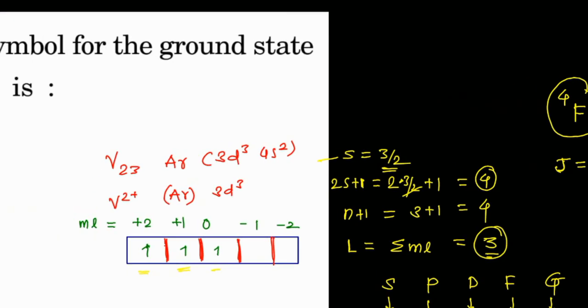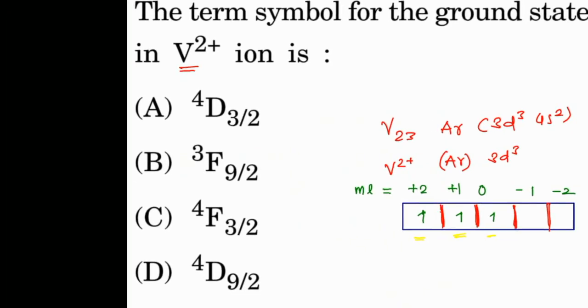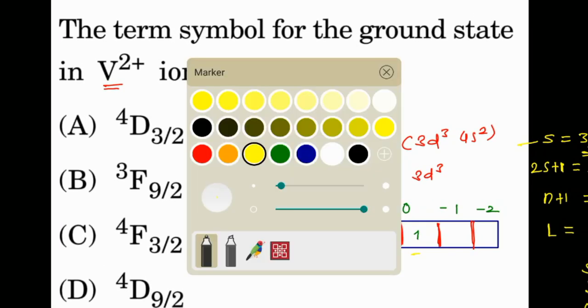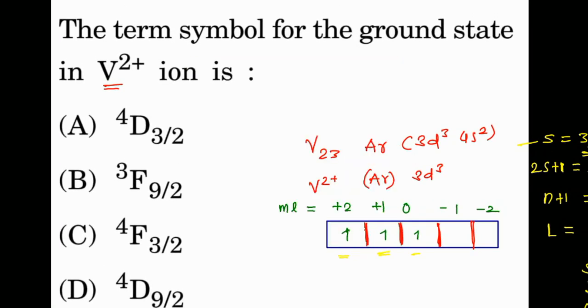As per the 4 different options given, we can predict the answer easily based on the multiplicity. Here 4 is the multiplicity, 4 is the multiplicity, 4 is the multiplicity, so option B is ruled out. Now we have the 4 4 4, and as the term appears as 4F, without doing anything else you get the answer.